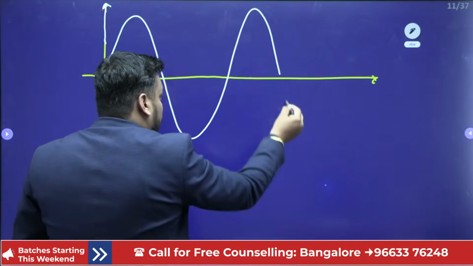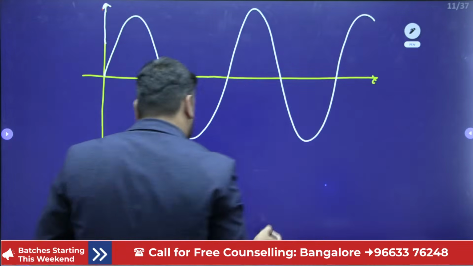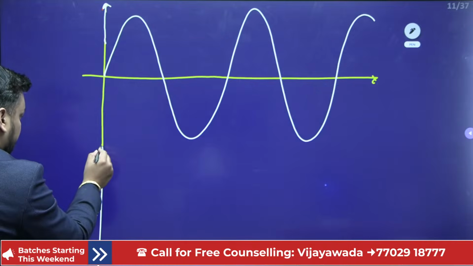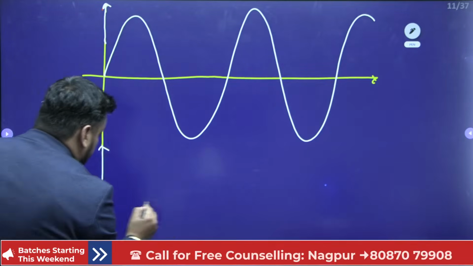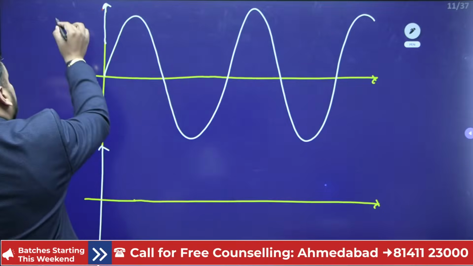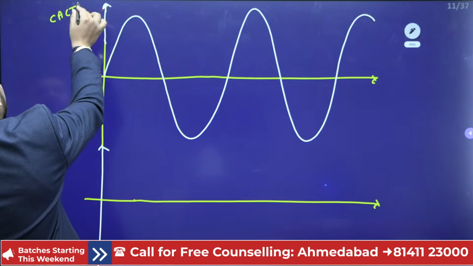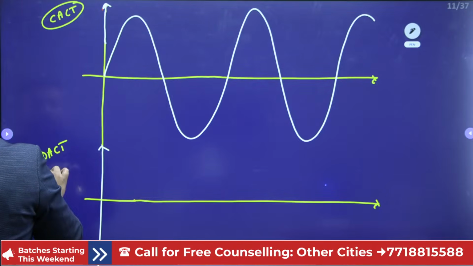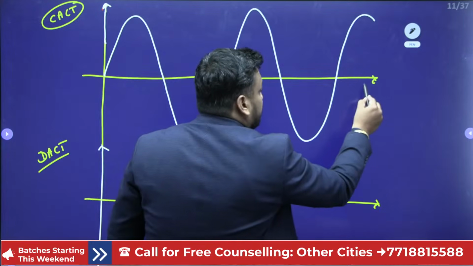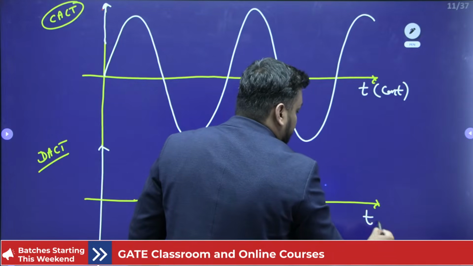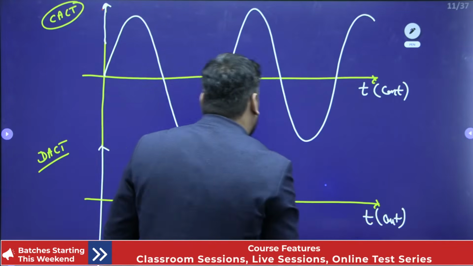If I want to perform a quantizer here, how will it work? So this is my CACT signal, and this time I want to convert it into a DACT signal. It means the time domain remains continuous in nature. Here is also continuous and here is also continuous in nature.